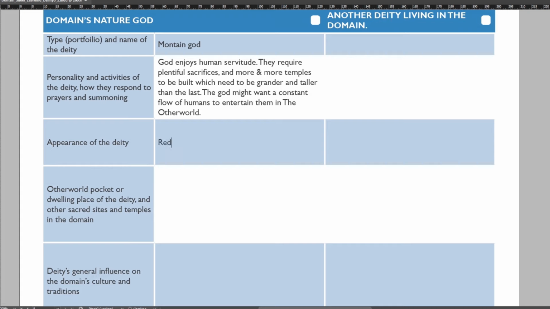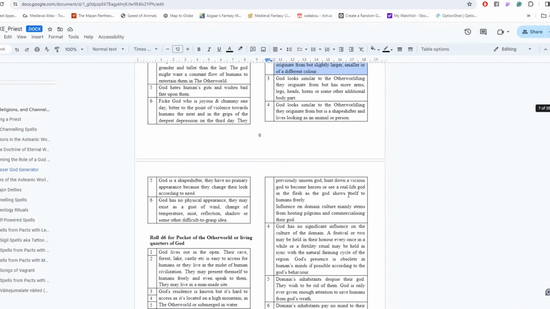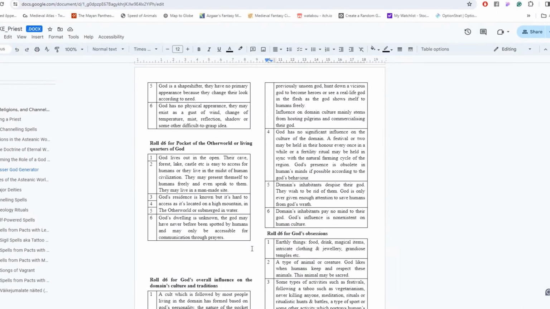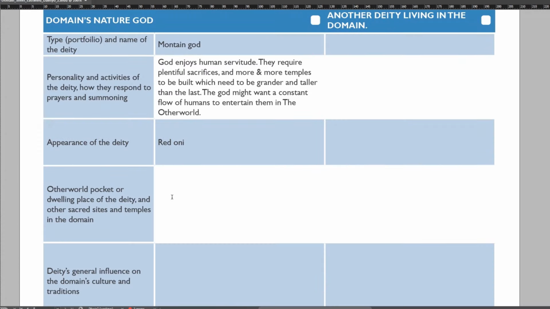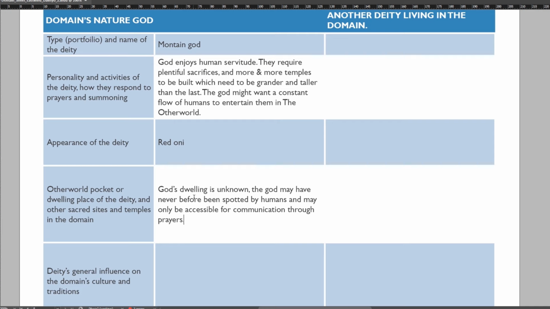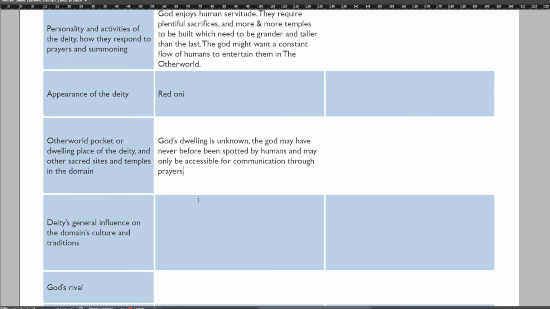The dwelling place we know, it's imprisoned in the other world, but let's roll still. And we get 6, which means that the god's dwelling is unknown. So it's imprisoned in the other world, but the place of the prison is hidden in some way. God can only be contacted by prayers.